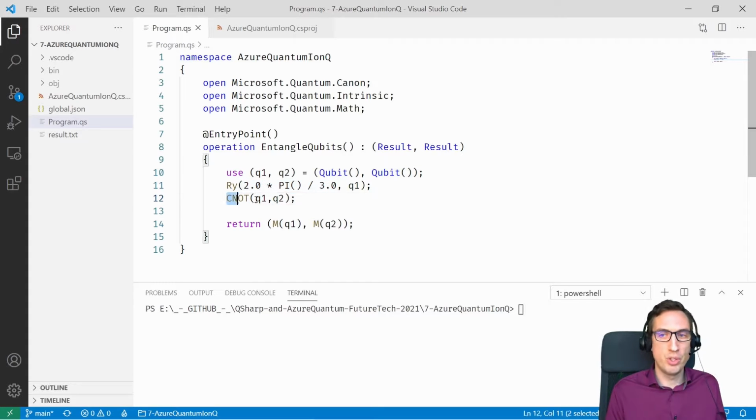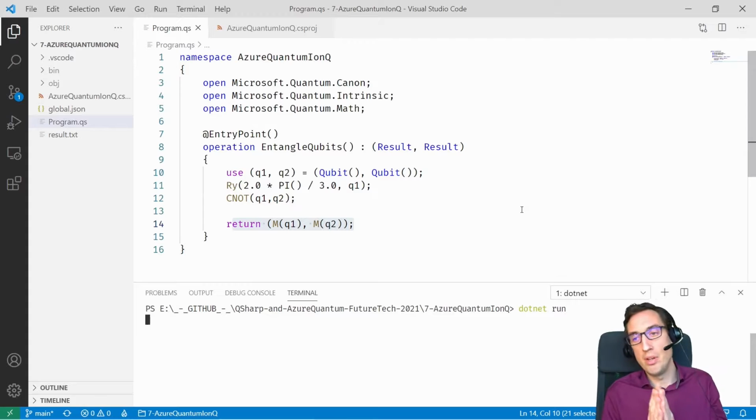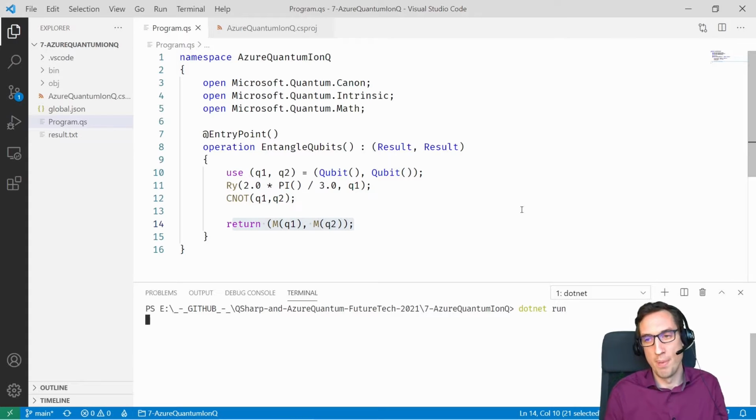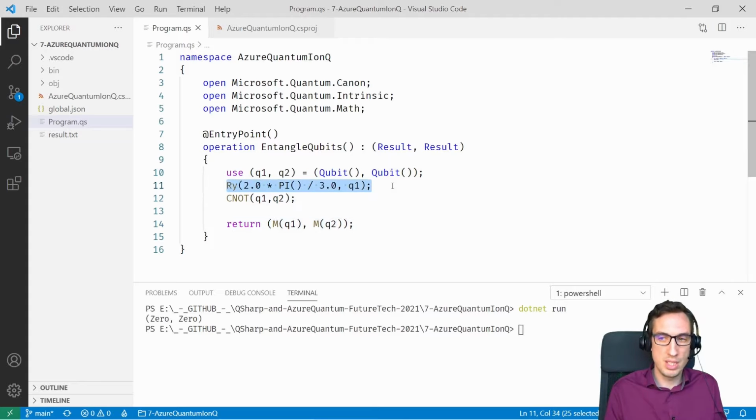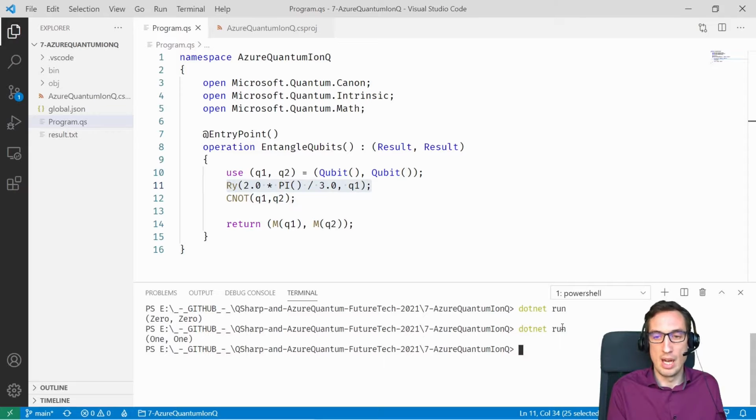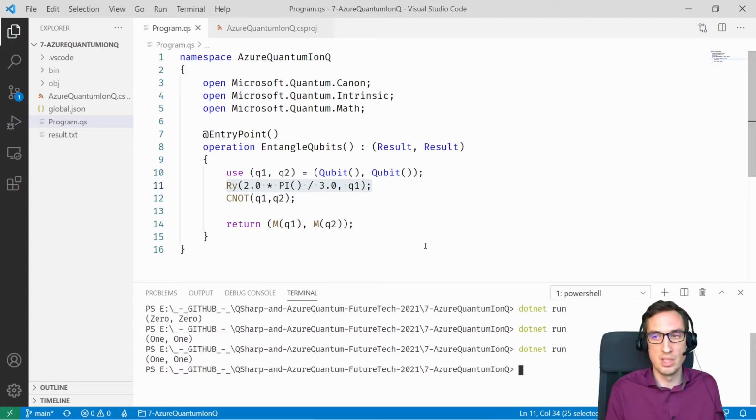And then I'm going to use the controlled NOT gate to entangle those 2 qubits together. And then I'm going to return the measurement of those 2 qubits. So if I do .NET run for a simulation, they will either be 00 or 11. But the probabilities are a little bit different now because I'm not doing a 50-50%, I'm actually doing a 75-25%. So basically I can run this multiple times, and if I do it an infinite amount of times, there's going to be a 25%, 75% probability here.